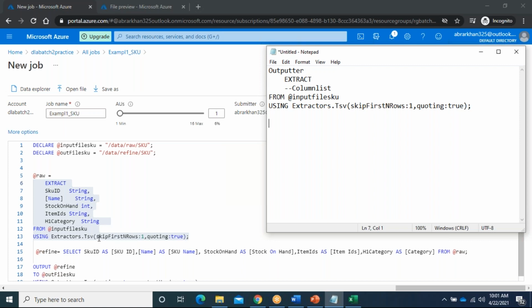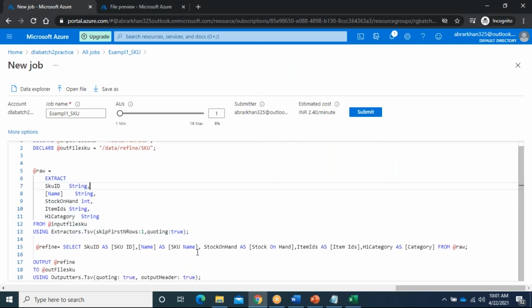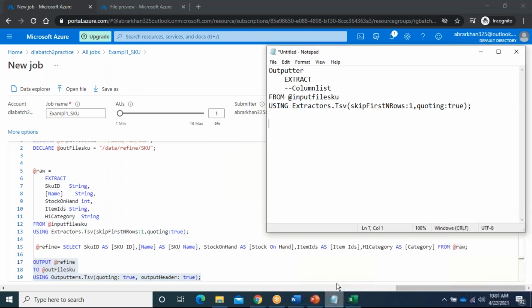But you have to know what skip first rows is, and what the encoding is. I will explain it, don't worry. And the outputter also I will copy. Whenever I require, I will go to my code snippet and take it. Whatever functions, better you maintain your own file, because we can't write the syntax every time. It is very difficult to write all this stuff.